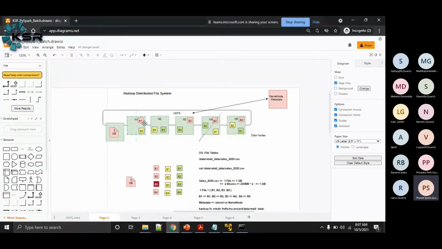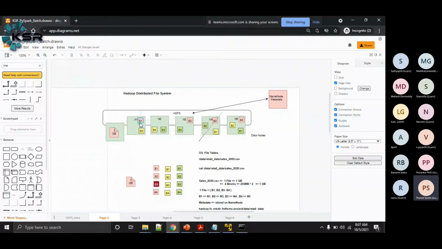Whenever you want to process one block of information, we need memory, because this block is on the physical hard disk. If you want to process it, you have to load this block into memory, and for the logic we have written, let's say some Java code, we need to create objects in heap memory. So we need some memory to apply logic on this block B1.